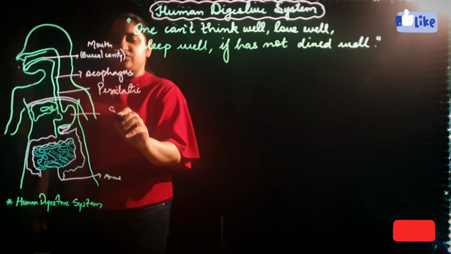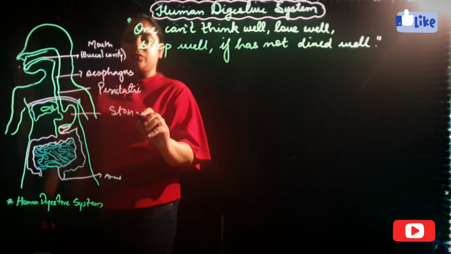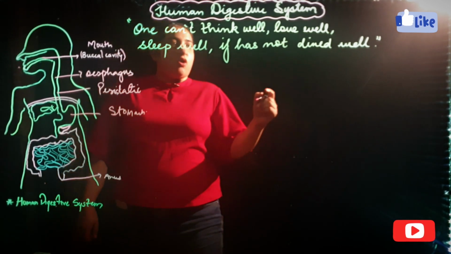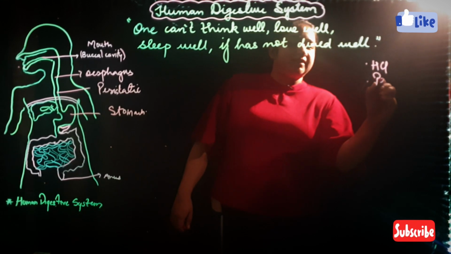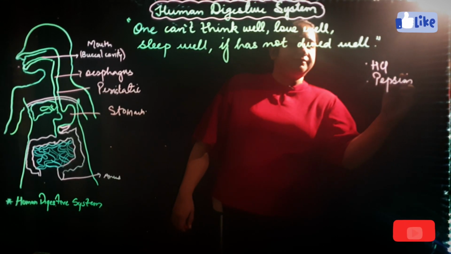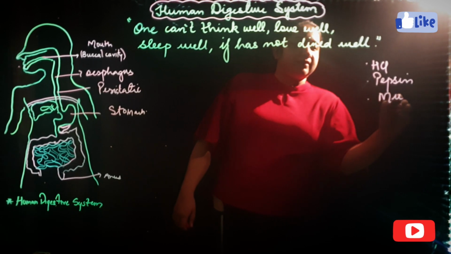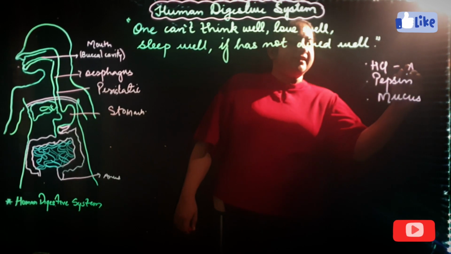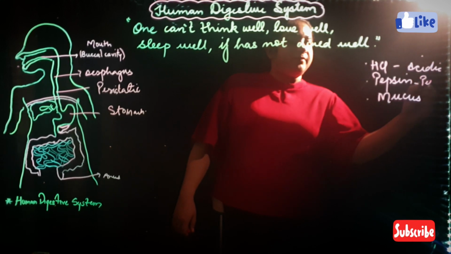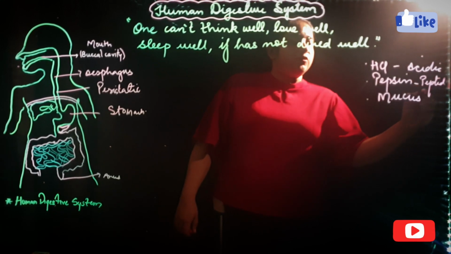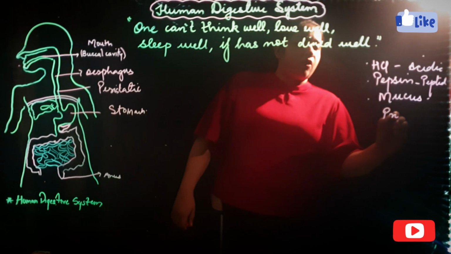The stomach consists of gastric juices, which consist of HCl, pepsin and mucus. HCl is acidic in behavior, pepsin breaks proteins down into peptides, and mucus is the protective layer of the stomach.